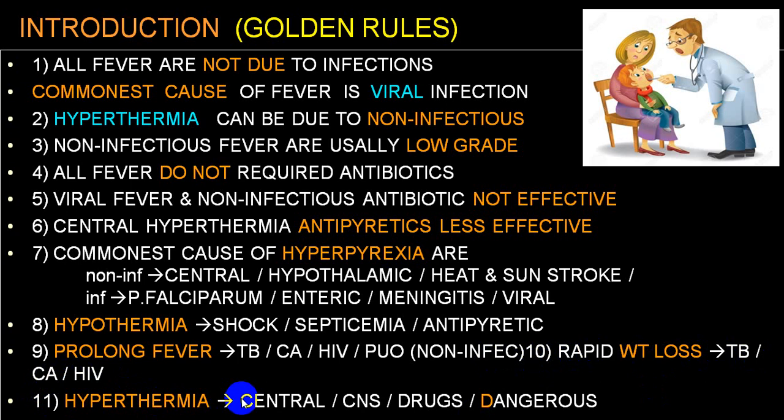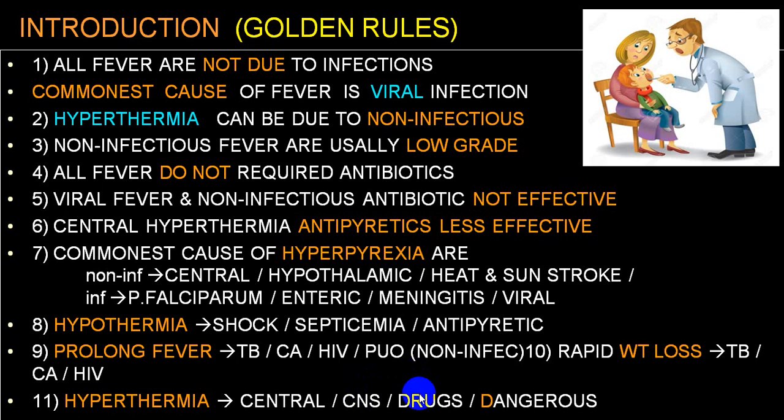In hyperthermia, the commonest causes, central causes, are most common. Another group in hyperthermia is CNS pathophysiology. We'll be discussing all this in detail in a separate lecture.